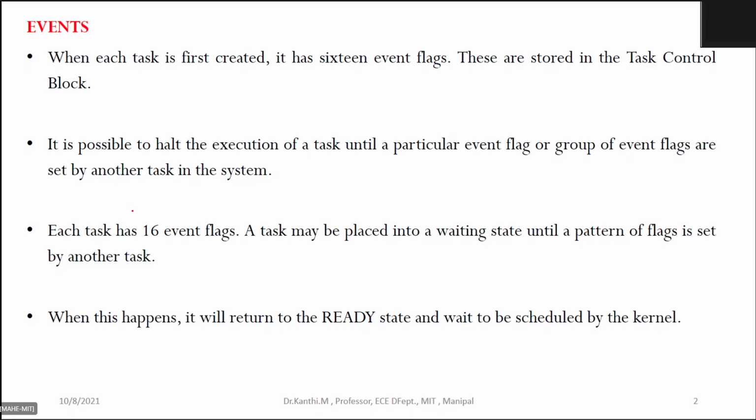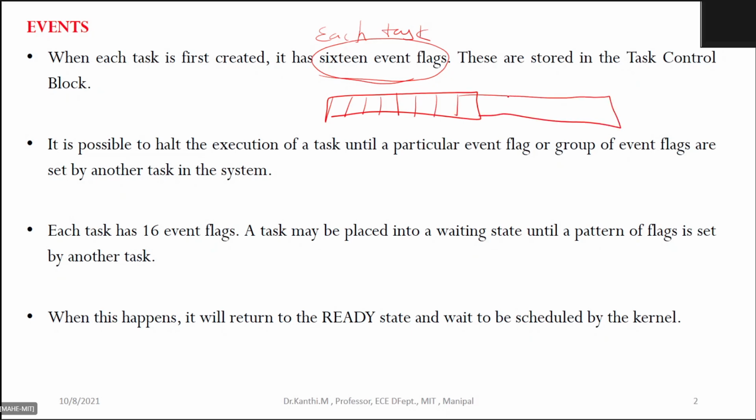When a task is created in RTX, for each task there is an event register, and there are 16 event flags for each task. That means there is an event register having 16 flags. You can enable particular flags. This is stored in your task control block.